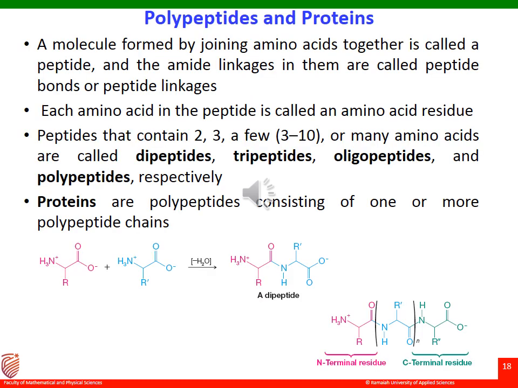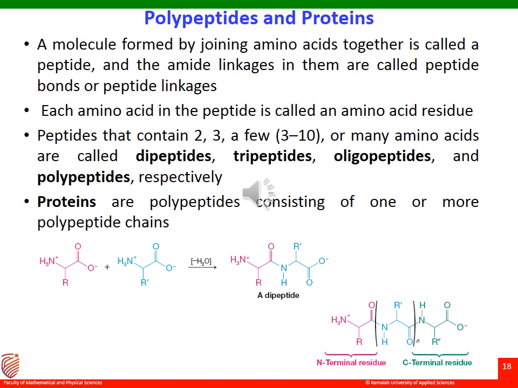Polypeptides and proteins. Amino acids are polymerized in living systems by enzymes that form an amide linkage from the amino group of one amino acid to the carboxylic group of another amino acid. A molecule formed by joining amino acids together is called a peptide, and the amide linkages in them are called peptide bonds or peptide linkages.